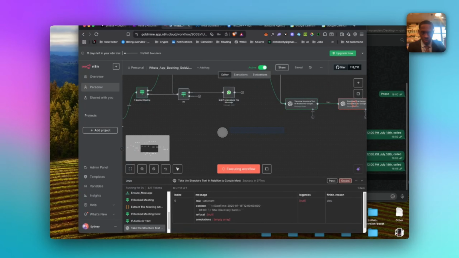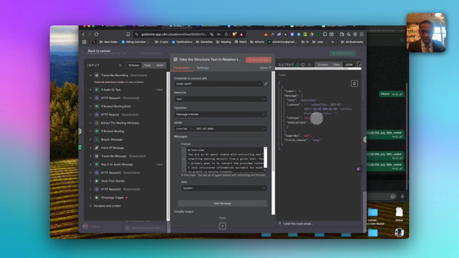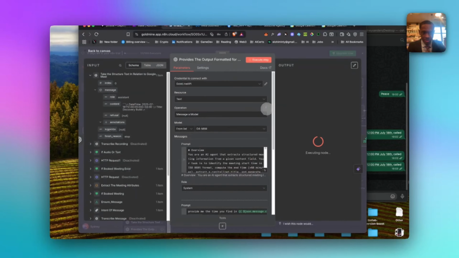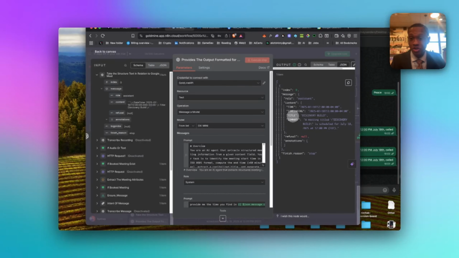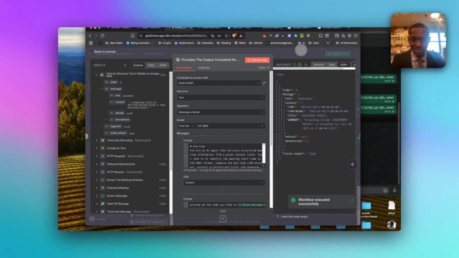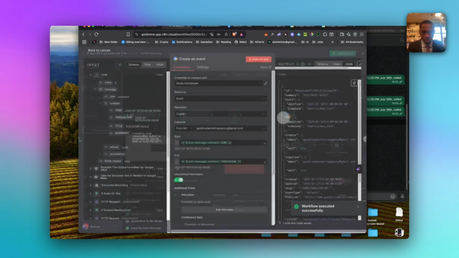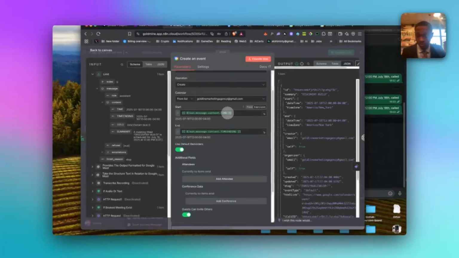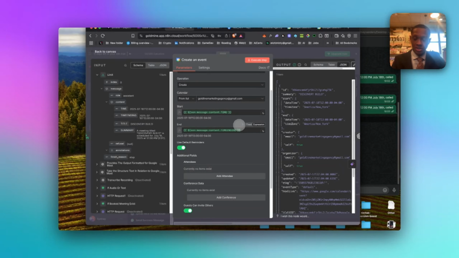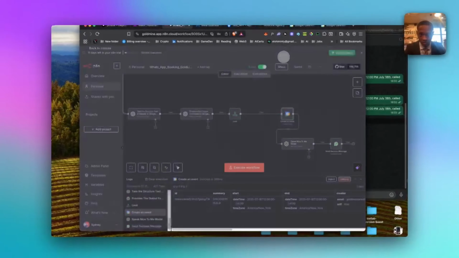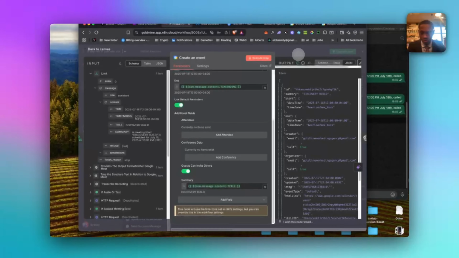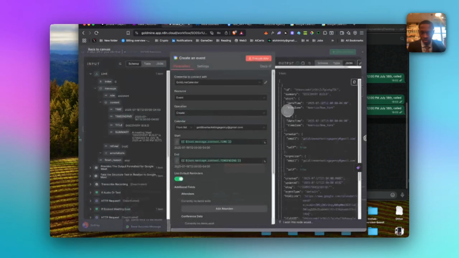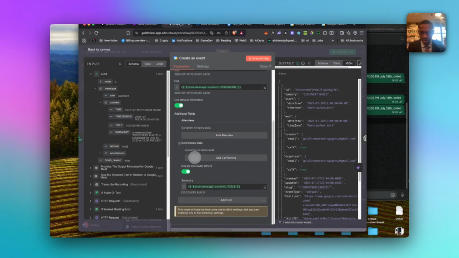There we go. And you'll see it extracted the content in this particular format. And what this does is organize this content format into these particular attributes, key value pairs, consistently. So when we create an event, we can pull out the time when the event starts and the time ending, which always is 60 minutes plus, correct? Then we get the title of it. It gives us the title, discovery build.